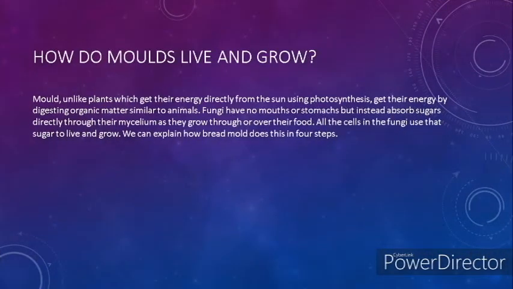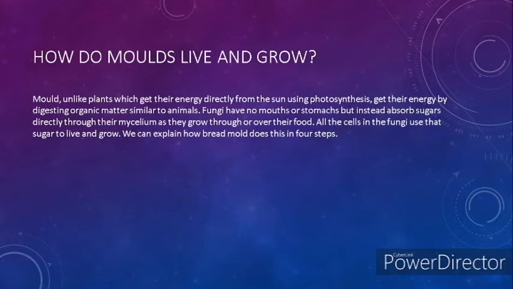How do molds live and grow? Mold, unlike plants, which get their energy directly from the sun using photosynthesis, gets its energy by digesting organic matter, similar to animals. Fungi have no mouths or stomachs, but instead they absorb sugar directly through the mycelium as they grow through or over the food. And all the cells in the fungi use that sugar to live and grow.